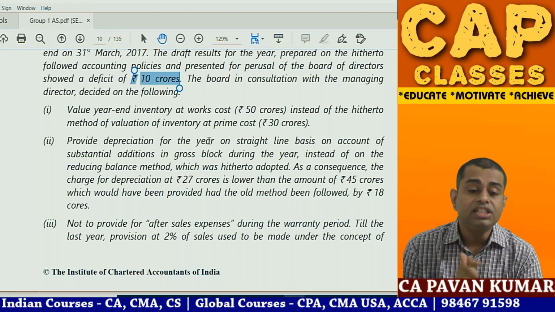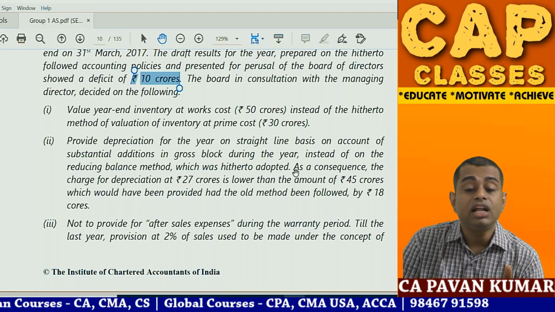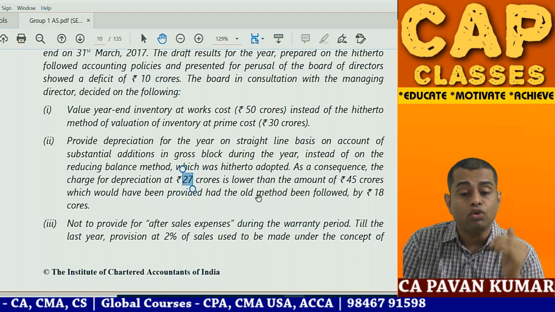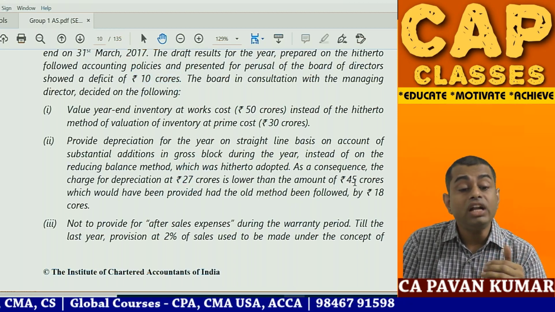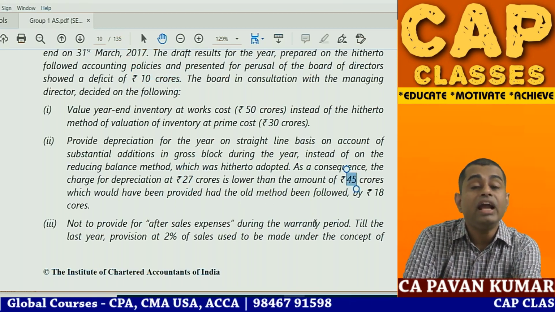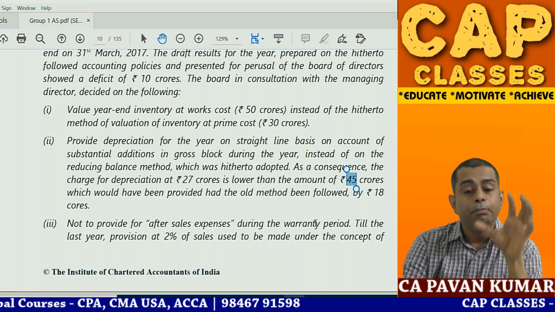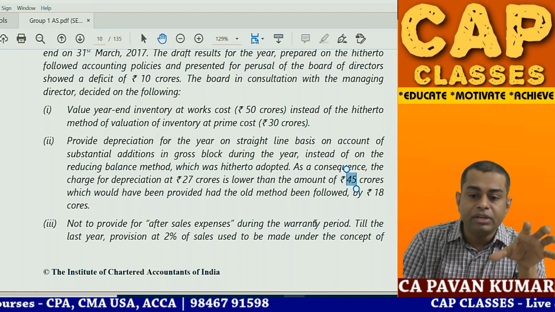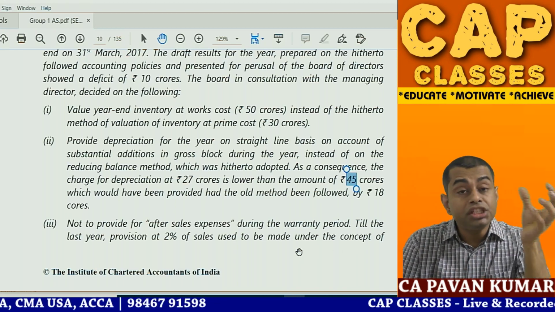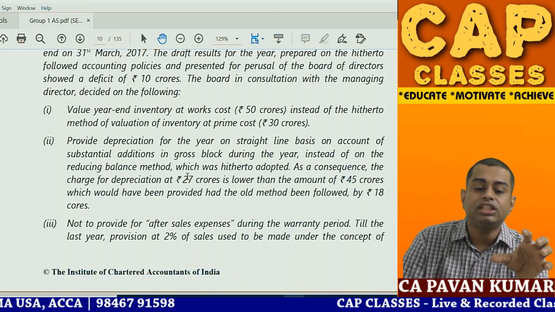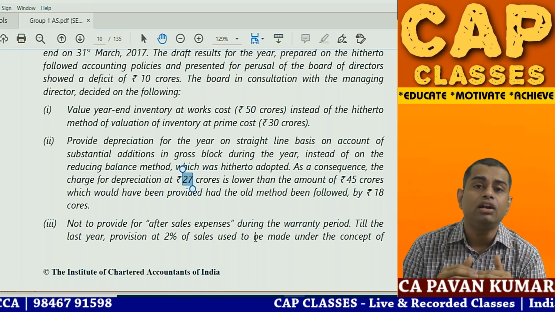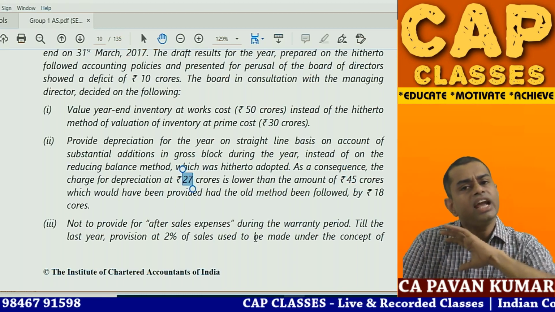2. Provide depreciation for the year on straight line basis on account of substantial additions in the gross block during the year instead of reducing balance method, which was hitherto adopted. As a consequence, charge for depreciation at 27 crores is lower than the amount of 48 crores which would have been provided had the old method been followed, by 18 crores. That means previously you were following one method of depreciation where your depreciation amount is 45 crores. Now you are changing it to straight line method where the depreciation will be 27 crores. So there is a decrease in depreciation by 18 crores. So profit will increase.